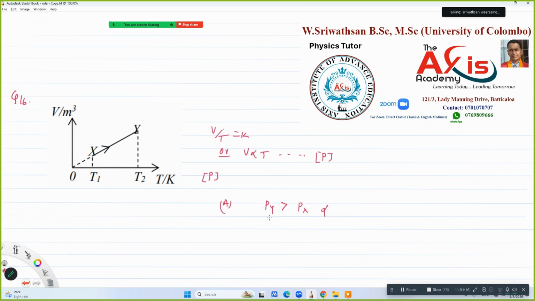So A is wrong. The possible options are the second one or the fifth one.